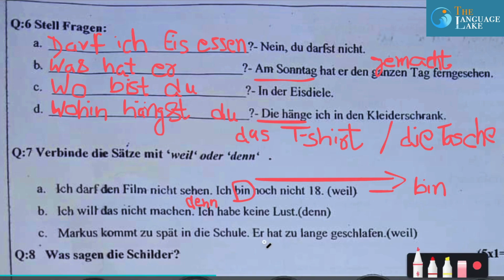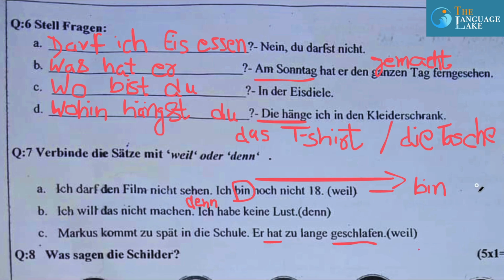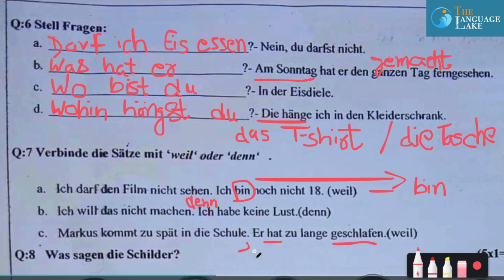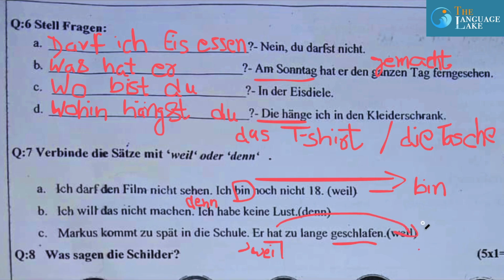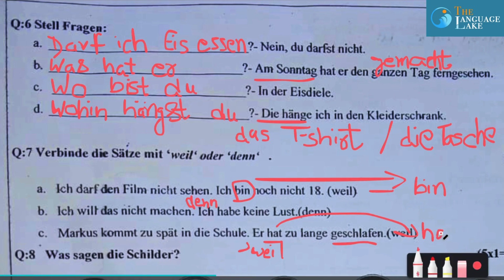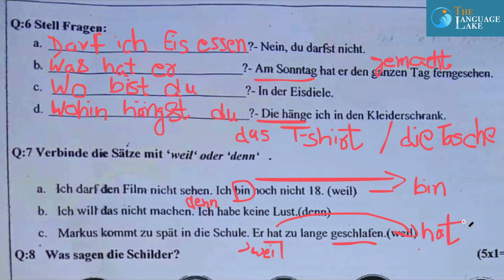How would I do this? I have two verbs over here. One is a helping verb and the other one is the Partizip 2 form. People make mistakes in this. How do you have to say? Markus kommt zu spät in die Schule. Put a comma. Write weil over here. Weil zu lange geschlafen, and the other verb will come after geschlafen, which will be called hat. I hope it is making sense.